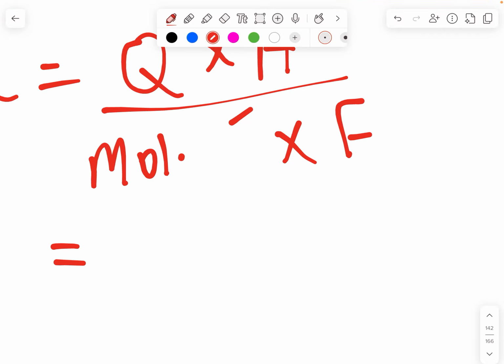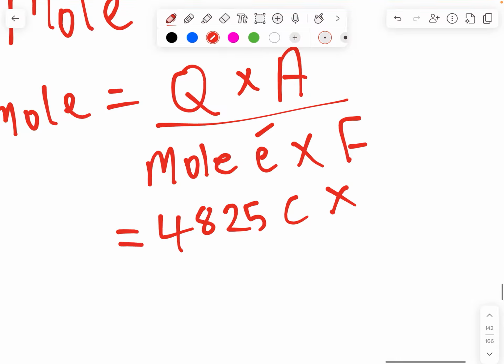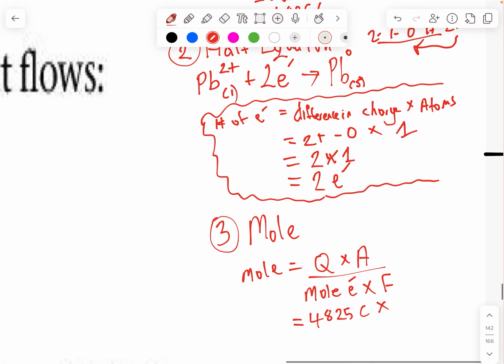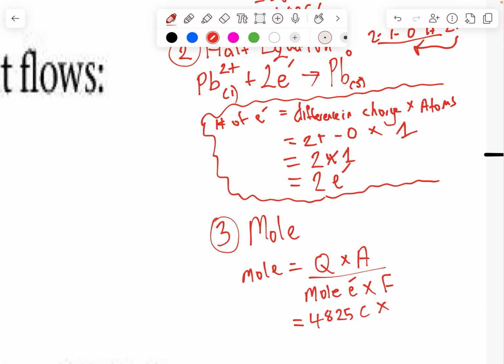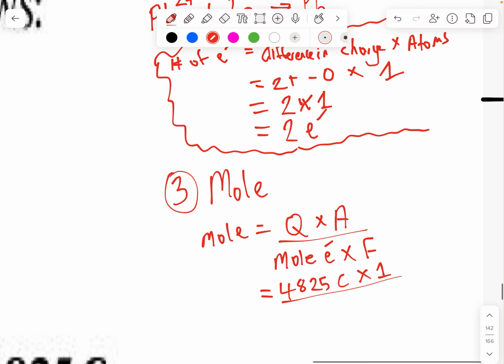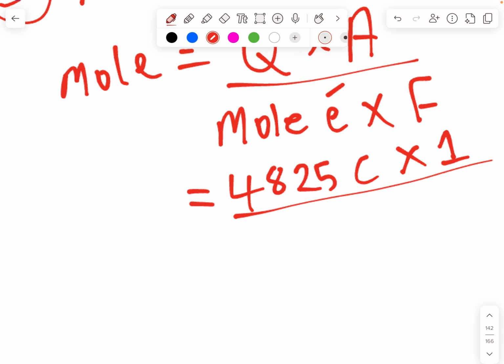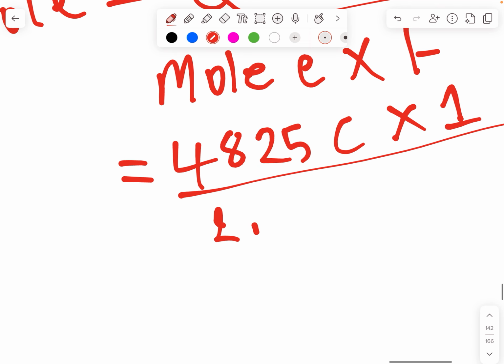So it's small e, 4,825 coulombs times the amount of atoms. Earlier we said that it's 1 atom, and we can just look at one side after we balance. In this case, it's just 1 atom present on one side, divided by the mole of electron. The amount of electron that we got was 2 right there. That is very important. So it's going to be 2 mole e.